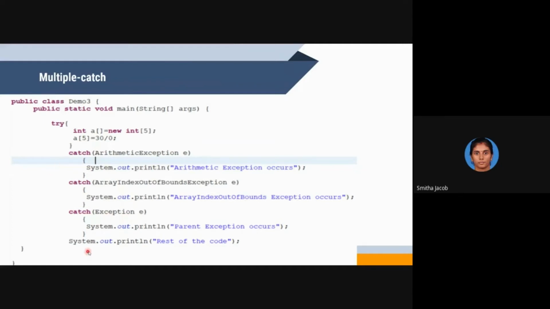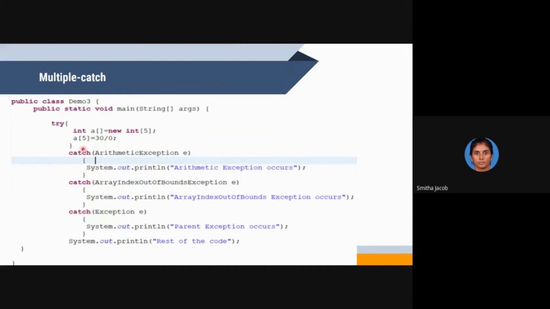After this try catch block, the next statement, the rest of the code, will get executed. So multiple catch blocks are allowed. Then one more thing I'm going to add to your knowledge. If I take this catch block and place it here just after the try block, you will get an error, because these two catch blocks will not be placed after the parent exception class.